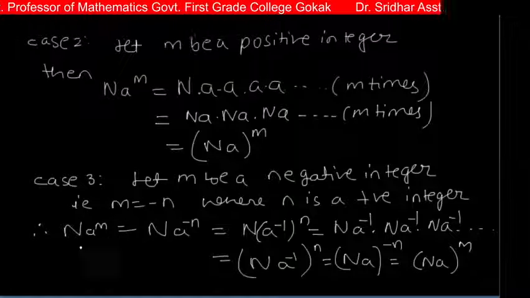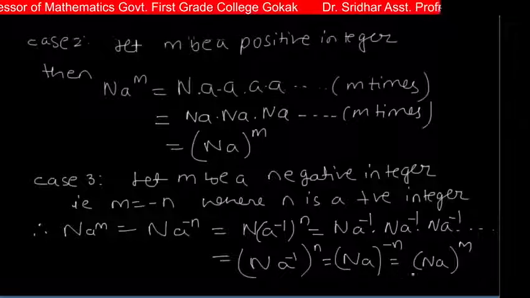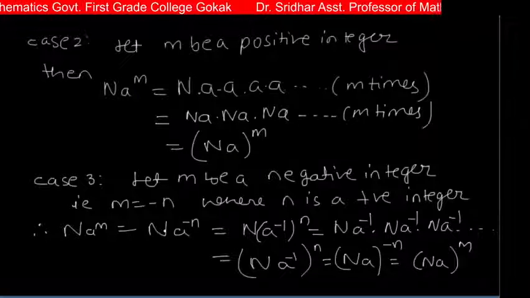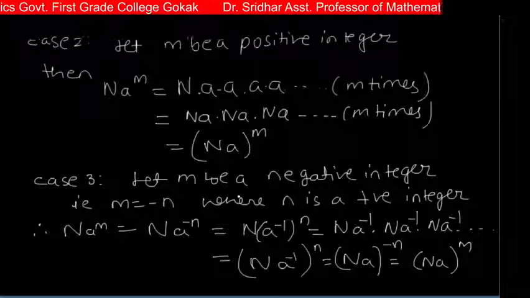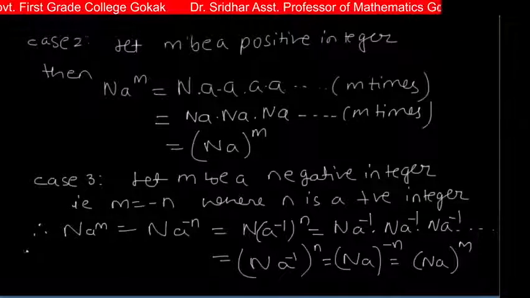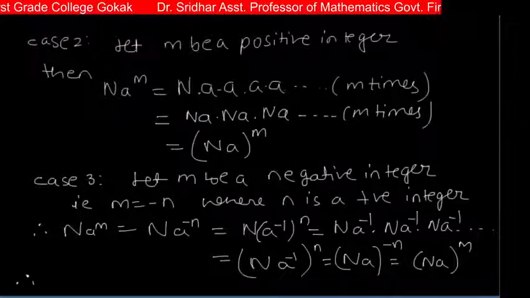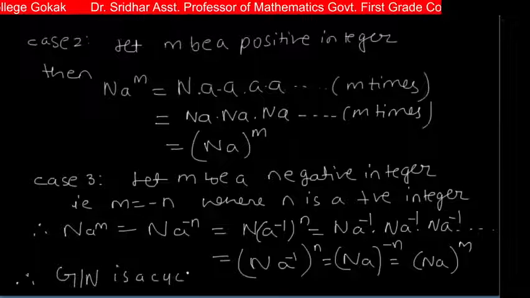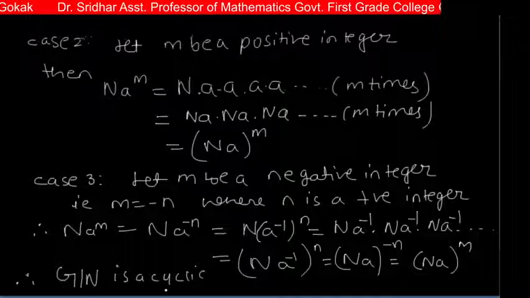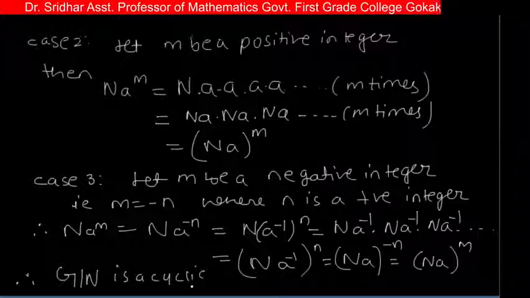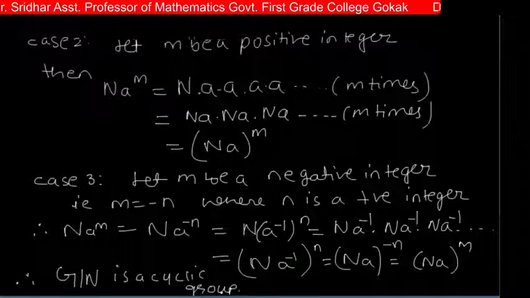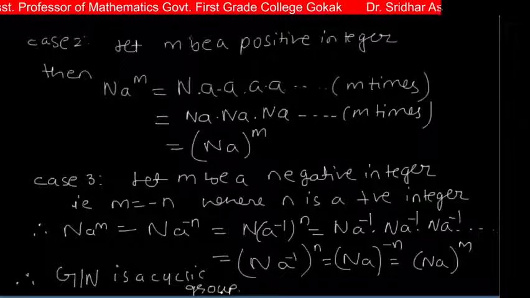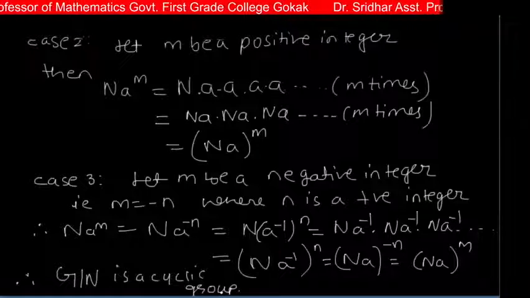So therefore in this case also N(A^m) is equal to (NA)^m. So therefore NA generates all the elements of the group G by N. So therefore G by N is a cyclic group. Okay. So this is the solution of the given problem.